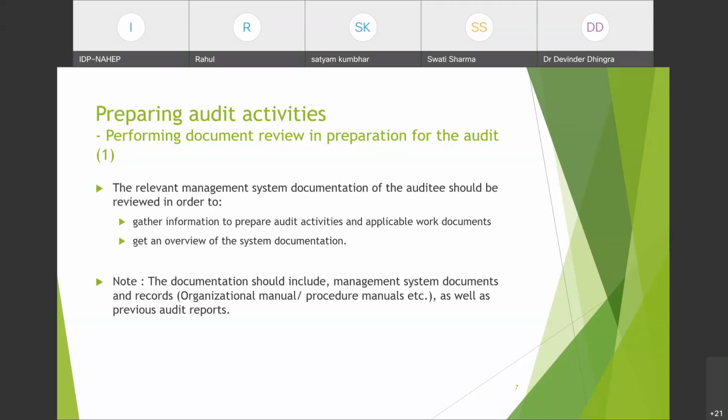The documentation here should include management system documents and records, like the organizational manual, procedure manuals, policies, etc., as well as previous audit reports, if any. If there is any previous audit report, it may include previous internal audit records, any external audit records, third party audit records, any legal inspections. You have to review the findings from all of them too, so that you can plan accordingly: what findings came earlier, and what you need to check against them.